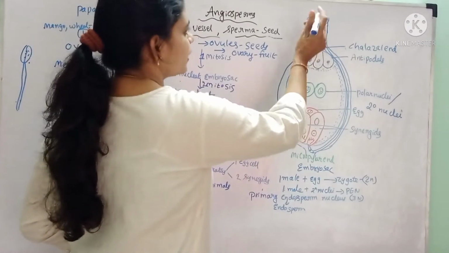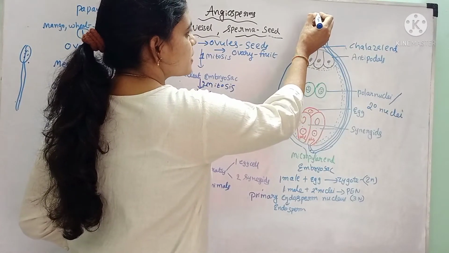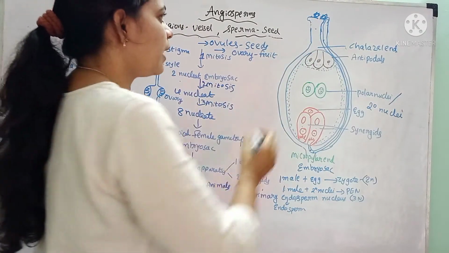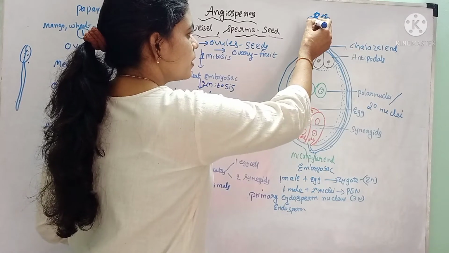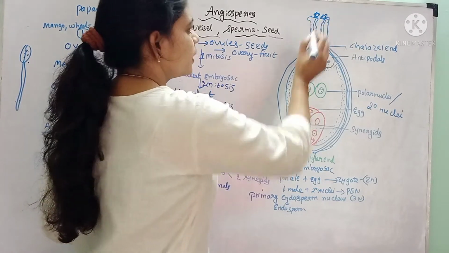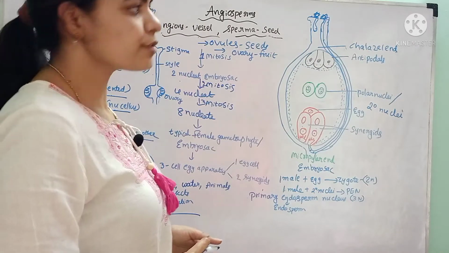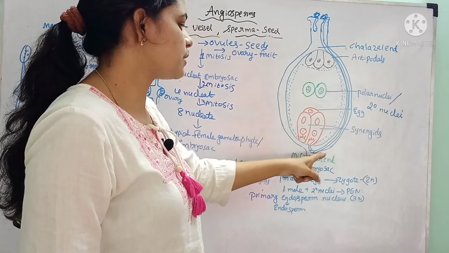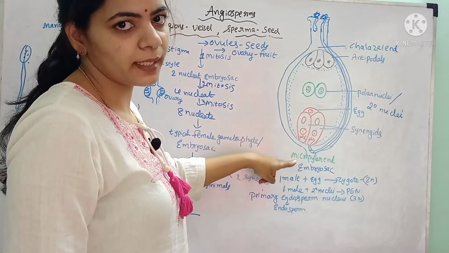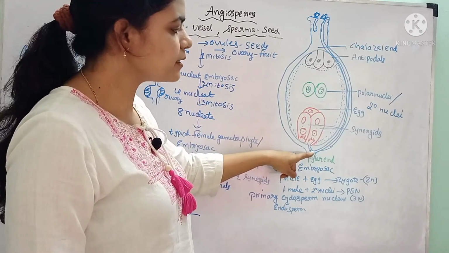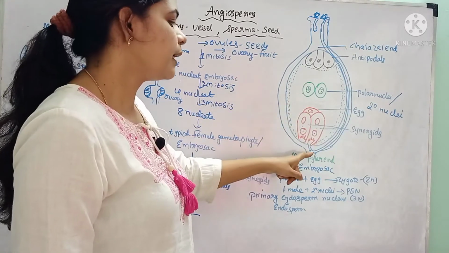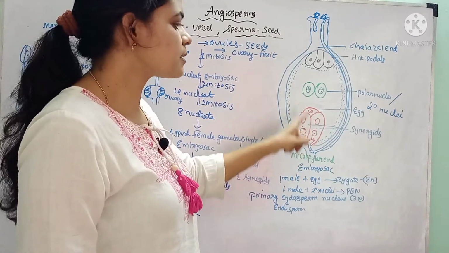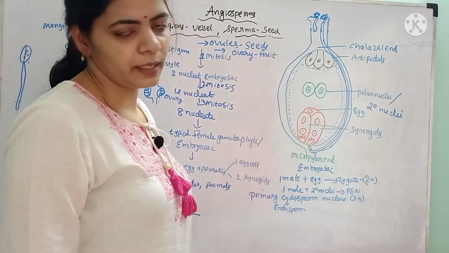For example, this is the pollen grain. It reaches near this, and when it reaches the mouth of the stigma, it germinates and produces a pollen tube. This pollen tube travels towards the micropylar end. It carries two male gametes towards the micropylar end and releases them into the embryo sac.